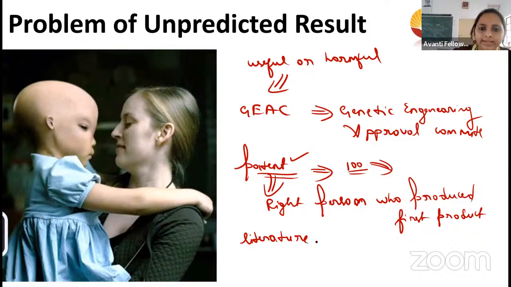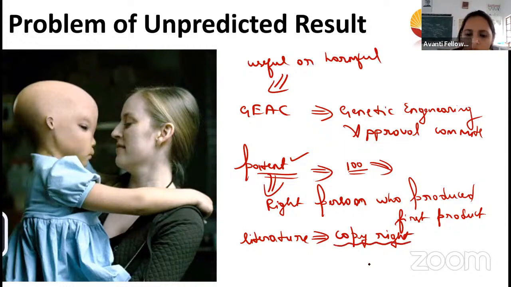When it comes to literature, if you have written something first, that we will not call a patent. We will call it a copyright. For example, if you have created some procedure for some experiment, or first time you have created something, you can take it as a procedure. So that we will call a copyright.